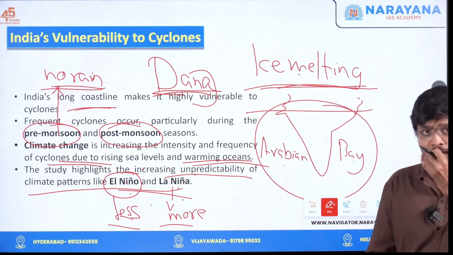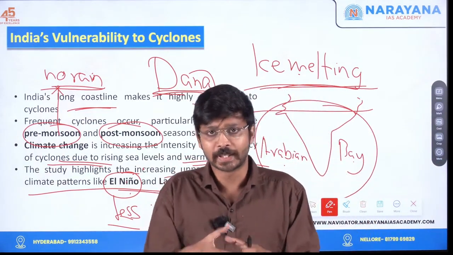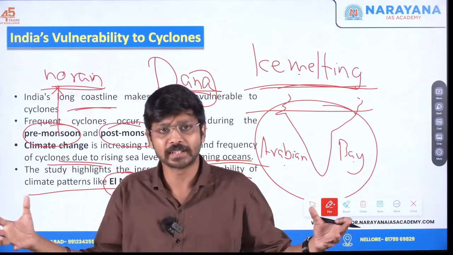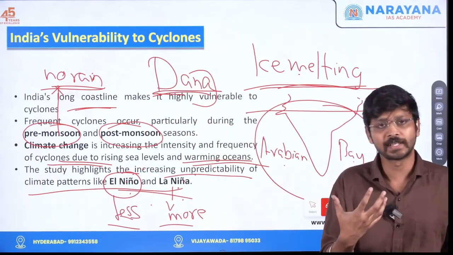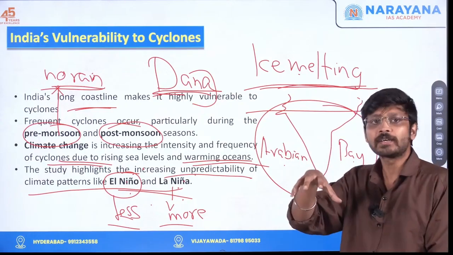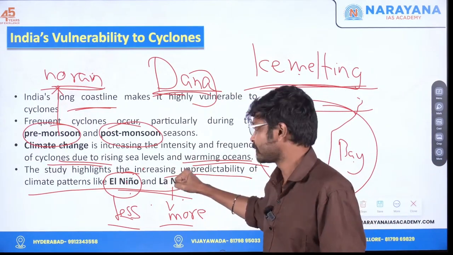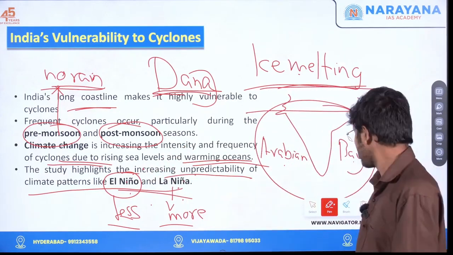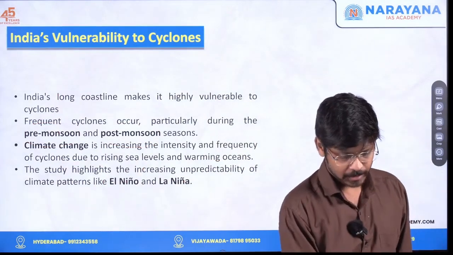Unpredictable means what? If it's a normal cycle, July monsoons will be there, November monsoons will be there. But this cycle is disrupted. In July we won't be getting any rains. So like that, the cycle is getting disrupted, and we predict things based on this cycle only. So that is becoming difficult during El Nino and La Nina and also the climate change period. Okay, so that is India's vulnerability to cyclones.